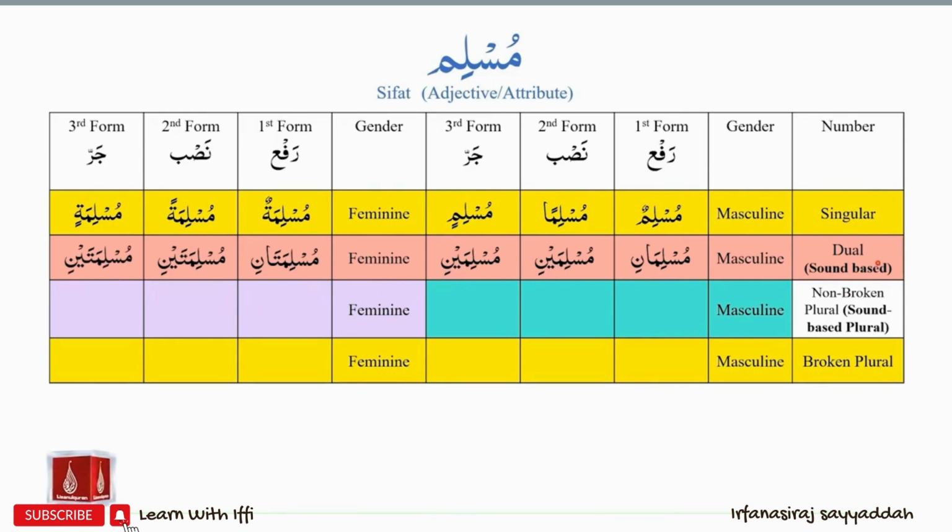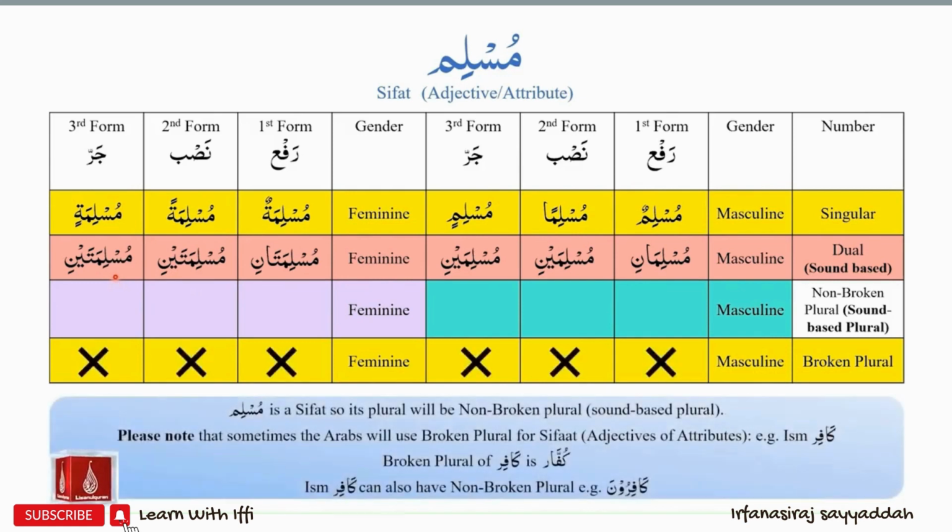To recap dual ism, for Muslim, the dual form will be on the pattern of Aani and Aini. In the masculine section, we have Muslimani, Muslimaini, Muslimaini. And for feminine, we have Muslimatani, Muslimataini, and Muslimataini. Please note that Muslim is a sifat, and because it is a sifat, it will not have the broken plural version.